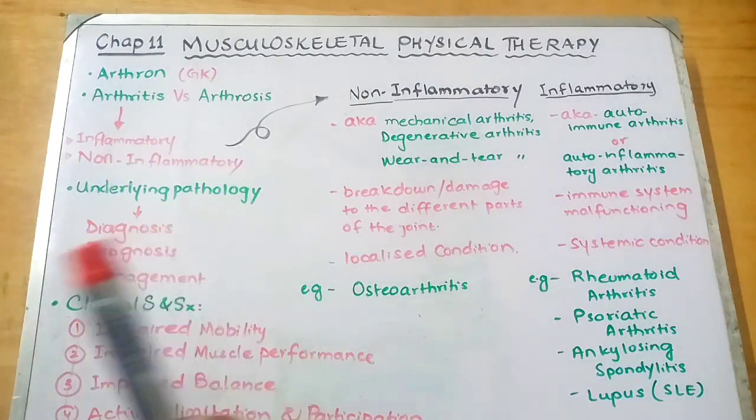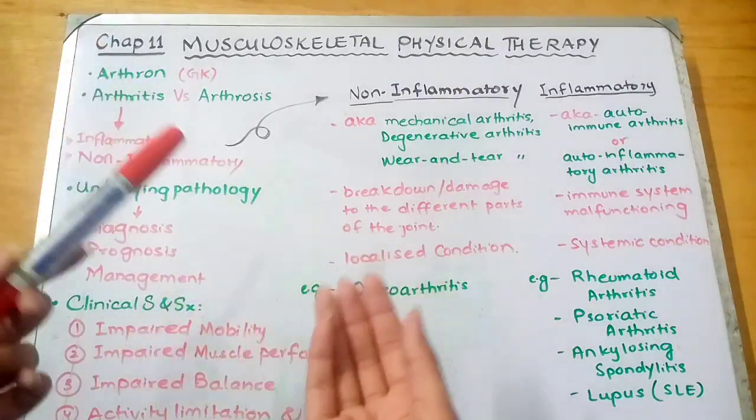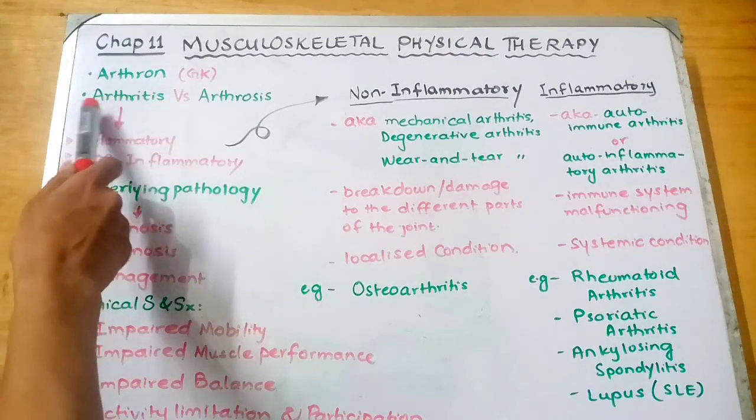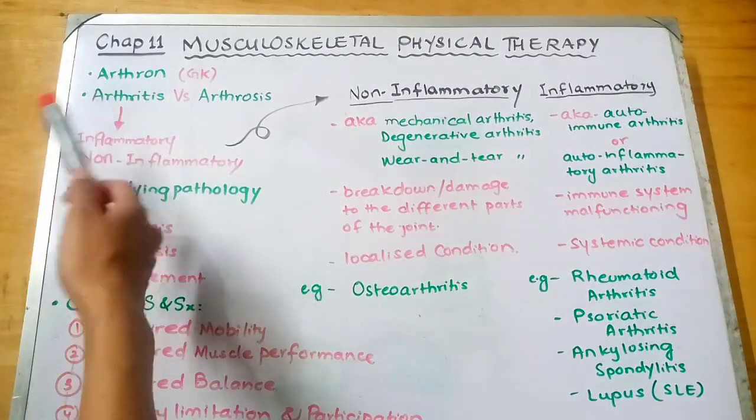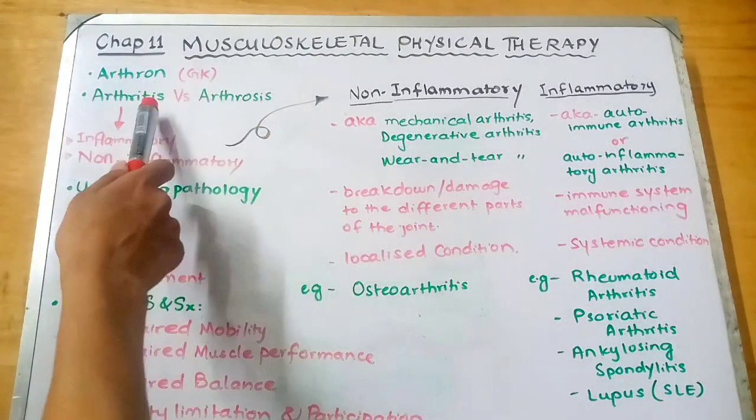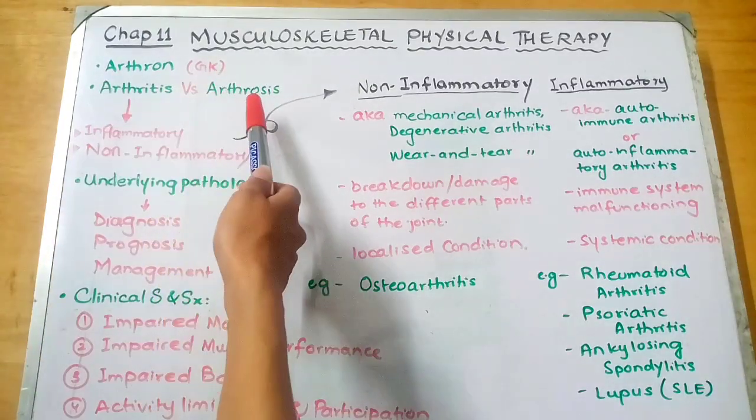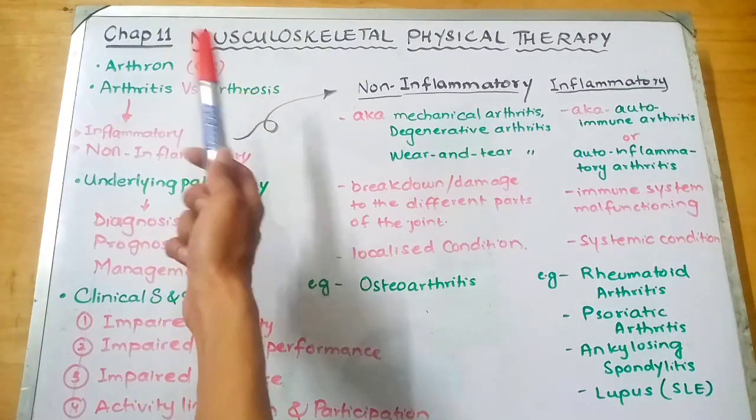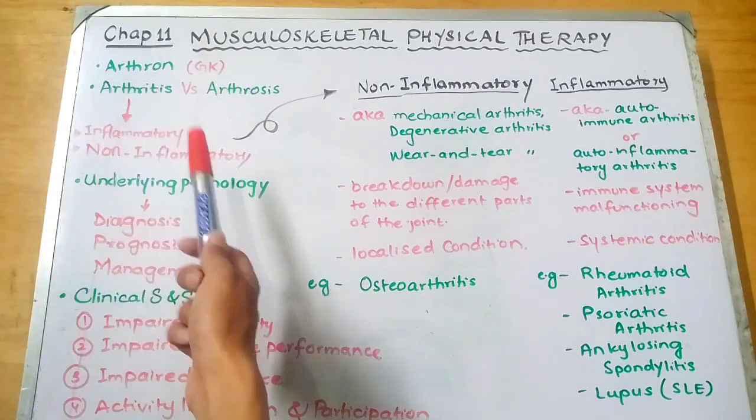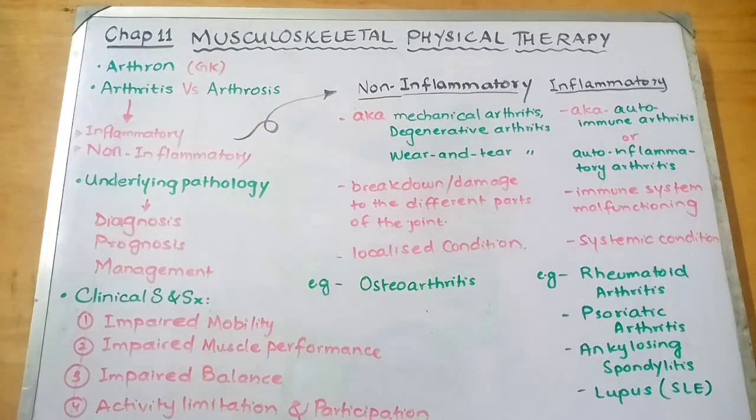Now first of all you need to know that the word arthron is a Greek word and it means relating to a joint. So in the word arthritis, arthron means joint or relating to a joint, and the word itis always means inflammation. So it means that there is inflammation in the joints. While in arthrosis, as we cannot see any term like itis, it means that there is no inflammation but only the limitation of the joints. Now arthritis can be of inflammatory or non-inflammatory type. Let's discuss them one by one.